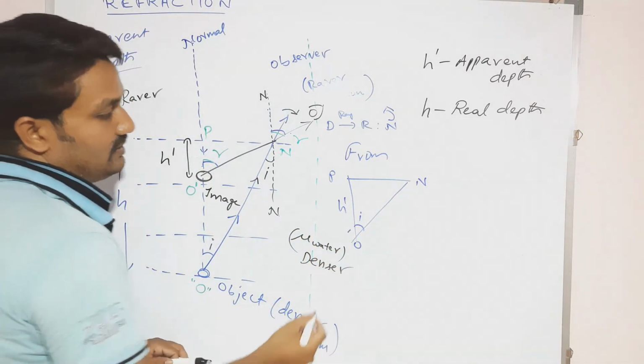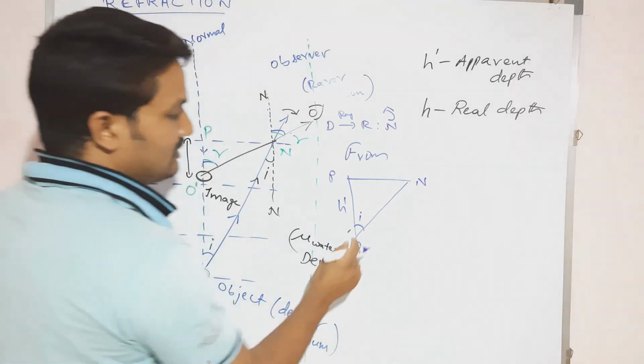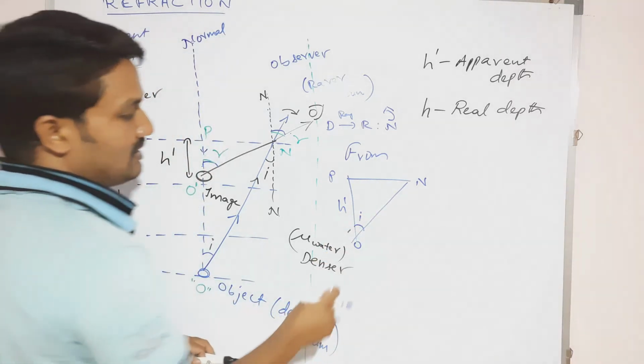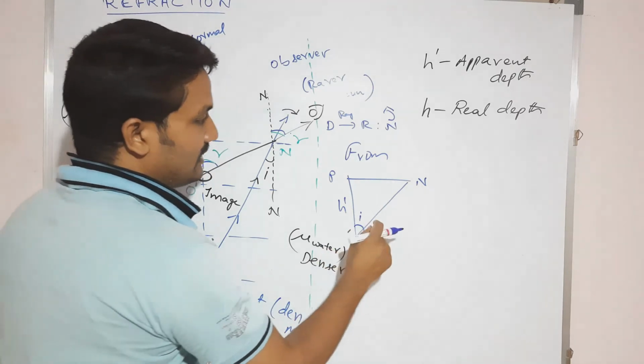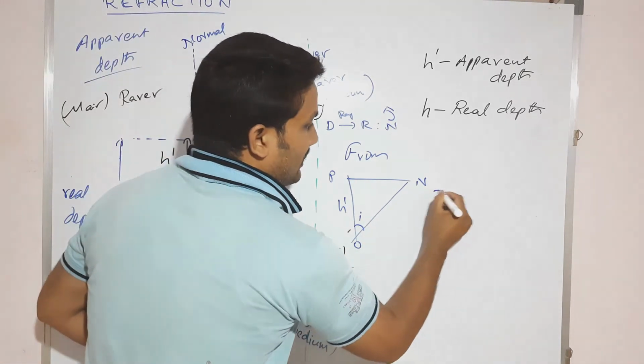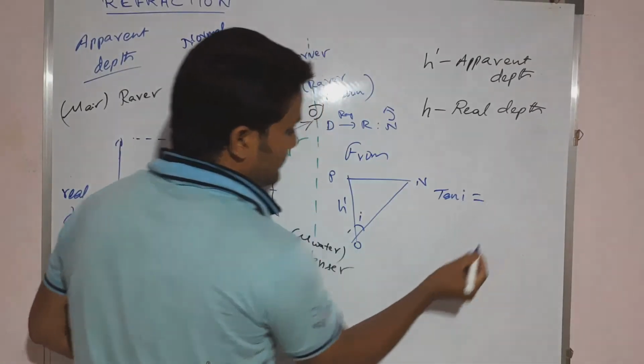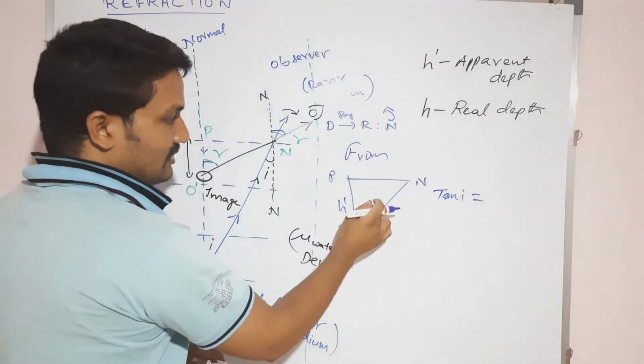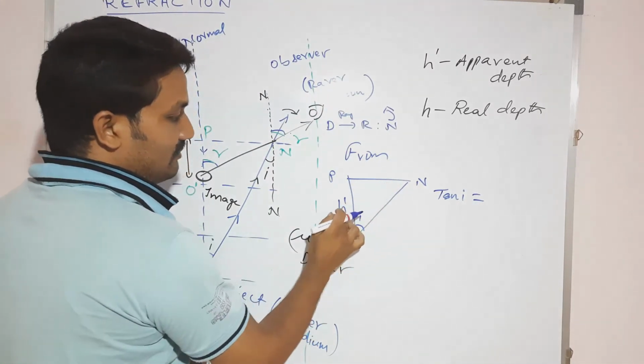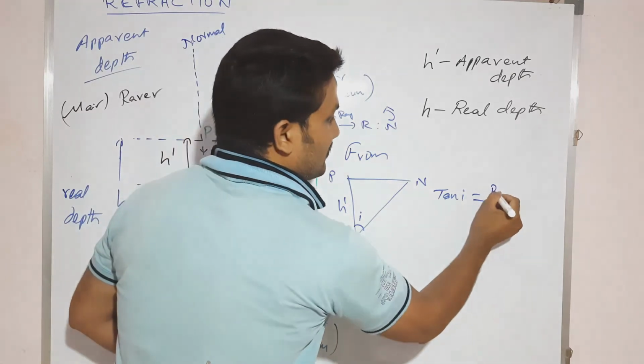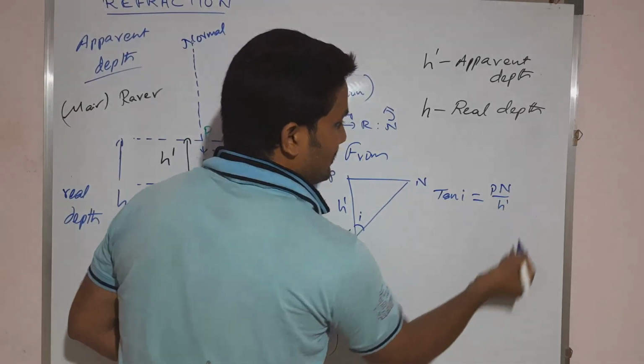So tan i is equal to PN divided by h dash.